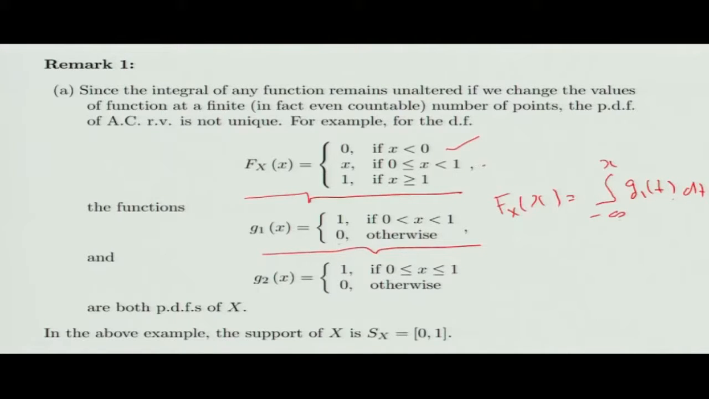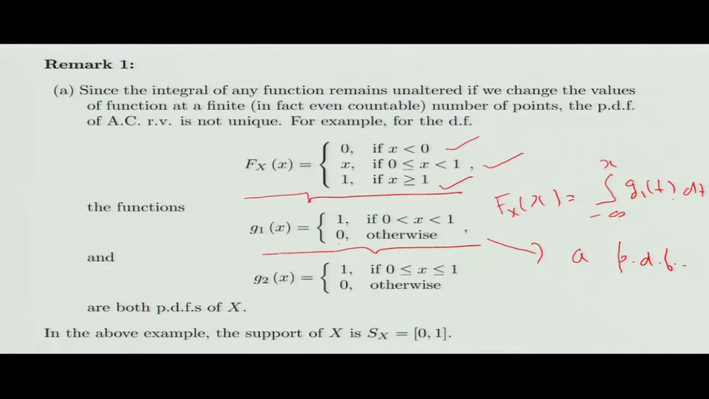So F_X(x) is x if x is between 0 and 1. Now if x is greater than or equal to 1, then the whole range of g1(t) is covered, and the integral from minus infinity to x would be the same as the integral from 0 to 1 of g1(t) dt, and on 0 to 1 g1 is 1, so this becomes 1. So for x greater than or equal to 1, F_X(x) would be 1. So this is a PDF.